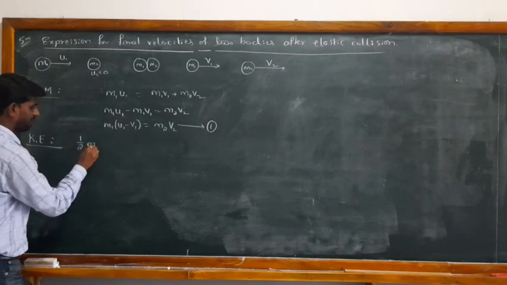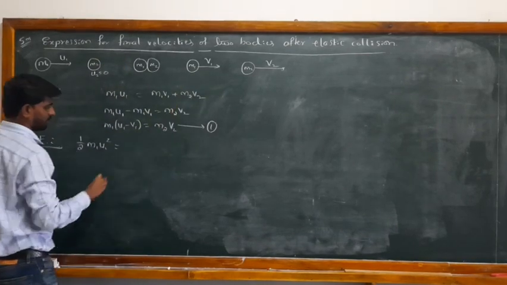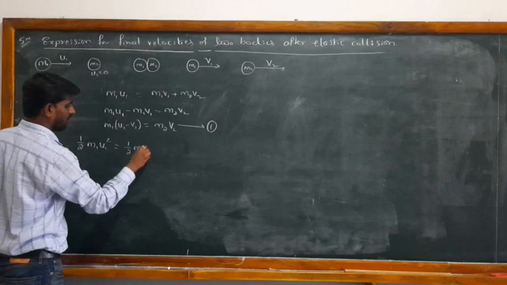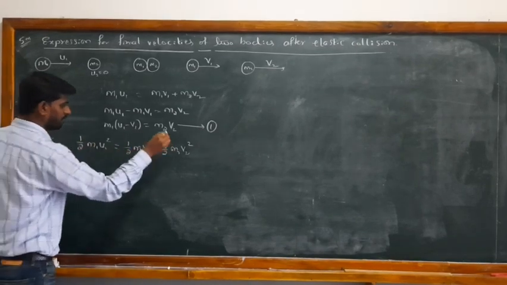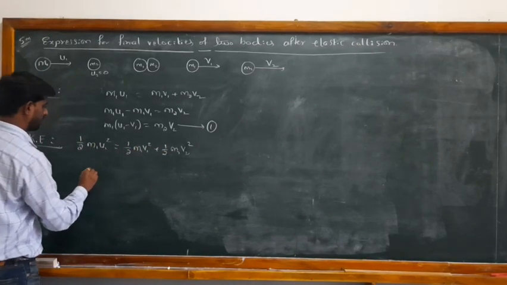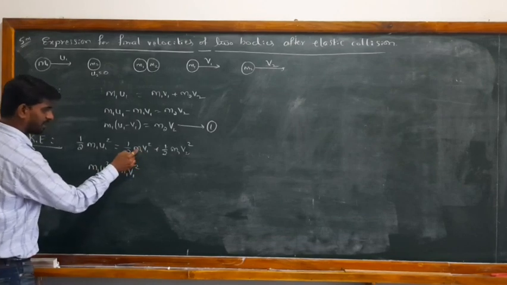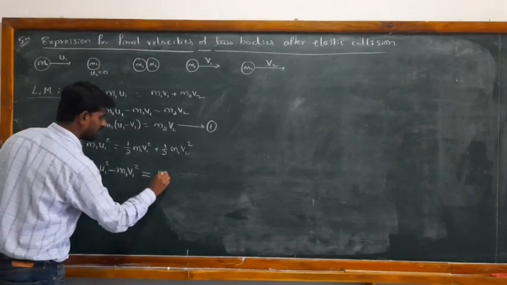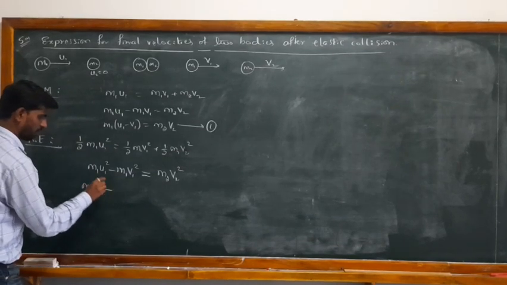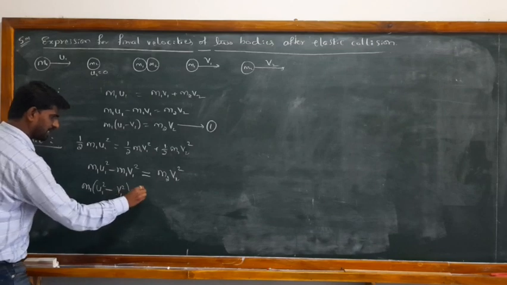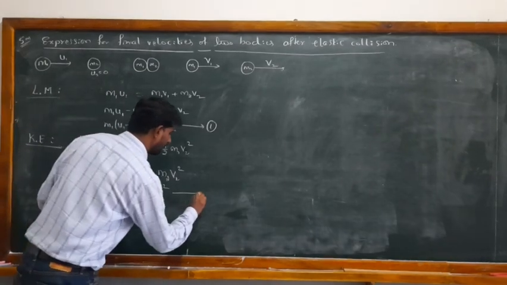Okay, similarly I want to write the expression for conservation of kinetic energy. So this will be half m1 u1 square before the collision, and after the collision, this will be half m1 v1 square plus half m2 into v2 square. Okay, so 1 by 2 cancels with each other. So the remaining term is m1 u1 square, and I take this side minus m1 v1 square equal to m2 into v2 square. Okay, now I will write m1 outside. The remaining term is u1 square minus v1 square is equal to m2 v2 square. Is it? I call this equation number 2.